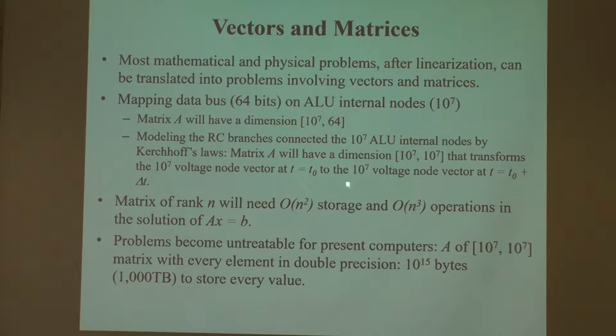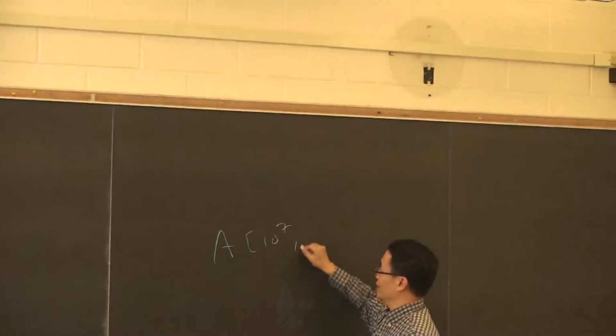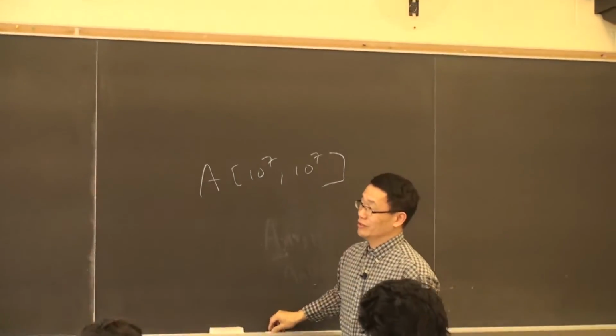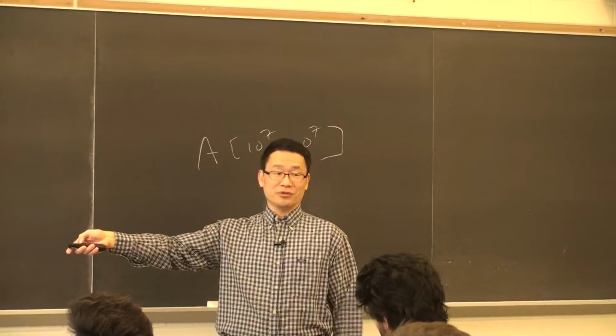If you want to do a transient simulation of this kind of number of variables, then this is the matrix that you have to deal with. And if you want to try, please have your computer declare a double A of that dimension, okay? And Python should kick you out directly, and your C should not compile. Okay, feel free to try, okay? Two lines, you declare this. This is not a legal statement because of the storage that's required.